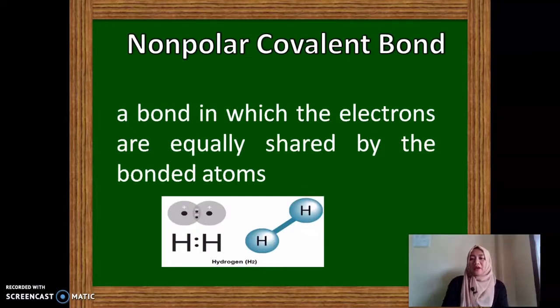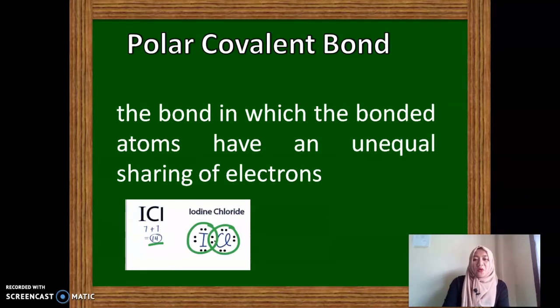When you say non-polar covalent bond, this is a bond in which the electrons are equally shared by the bonded atoms. An example is the hydrogen gas molecule where the atoms are the same and the electrons are equally shared. Next, when you say polar covalent bond, these are the bond in which the bonded atoms have an unequal sharing of electrons.